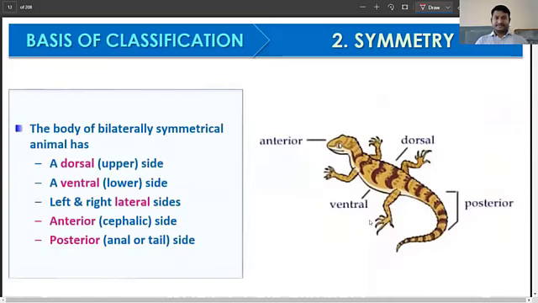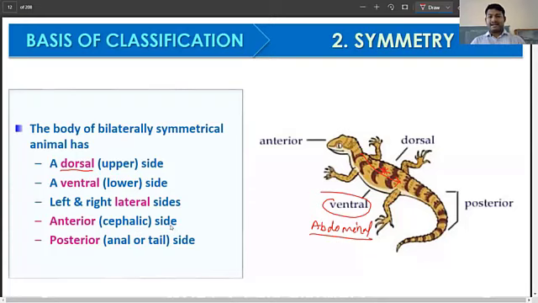The body of a bilaterally symmetrical animal has typically a dorsal side. Understand this. Dorsal, we had talked about this in the previous class also. Very important. Dorsal means the upper side. So this area, this side, is going to be dorsal. And ventral means the belly side, or you can call it the abdominal or belly side. That is called ventral. Ventral is the lower side.